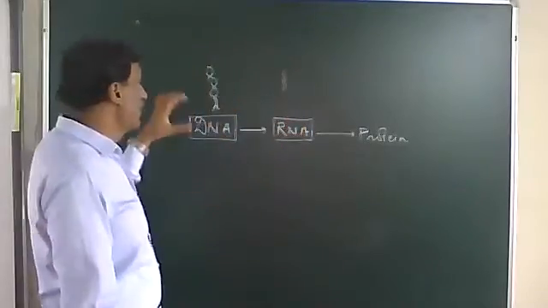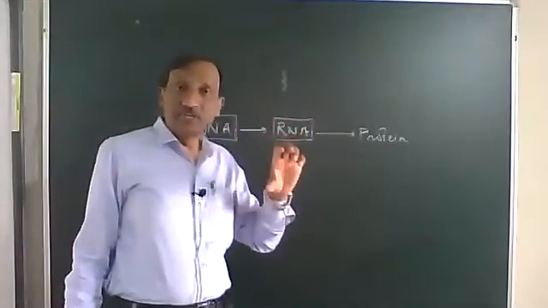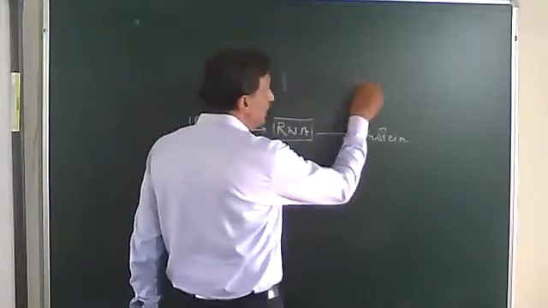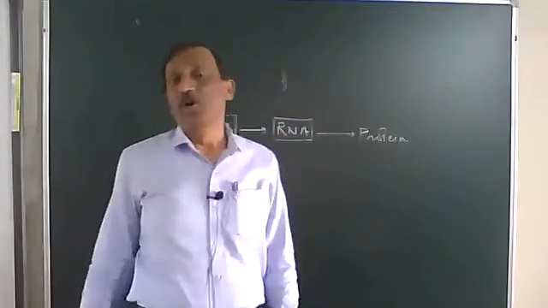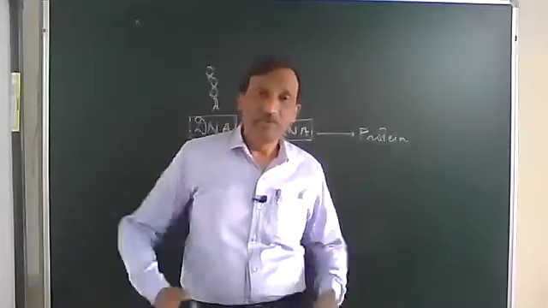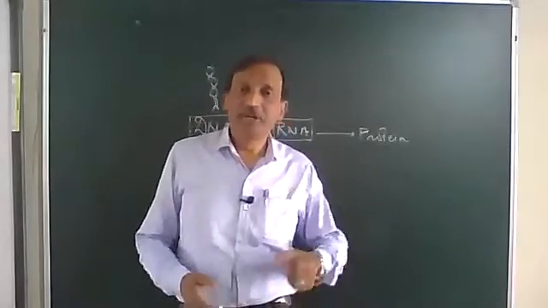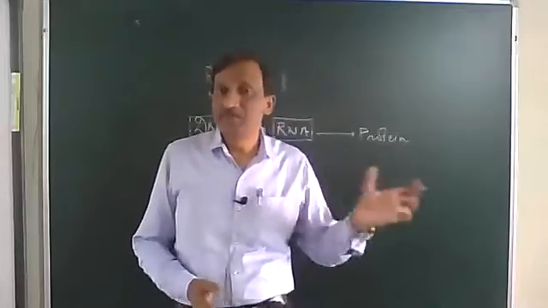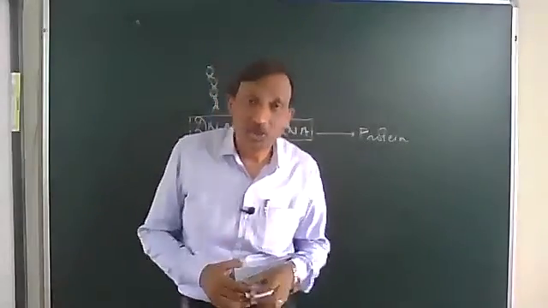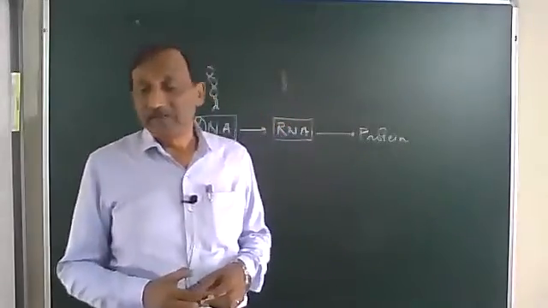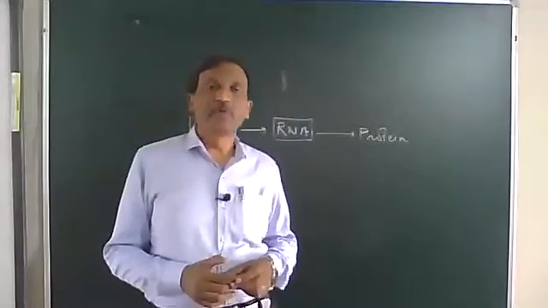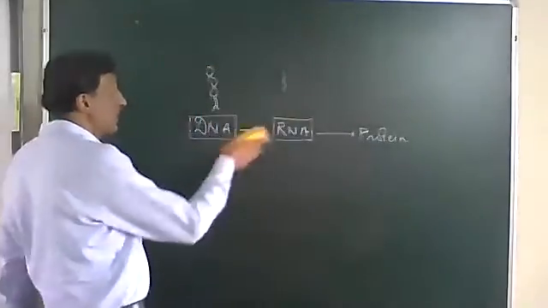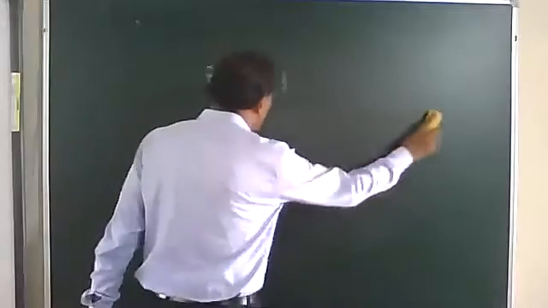Now, what type of RNA is to be made? That information will come from there, and that particular type of RNA will be made. And that RNA can make either one polypeptide or an entire protein. If the protein is small and it can be made together, then well and good. Otherwise, it will make small polypeptides, and these polypeptides will join together to make a particular type of protein, and that protein will carry out a function. That is how a protein is made, and that is called translation.